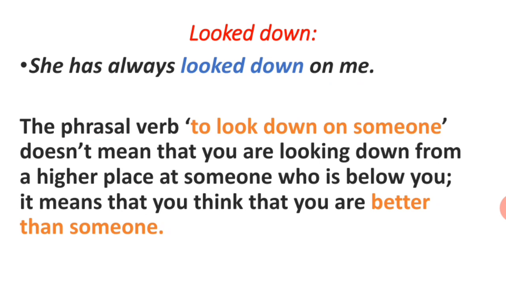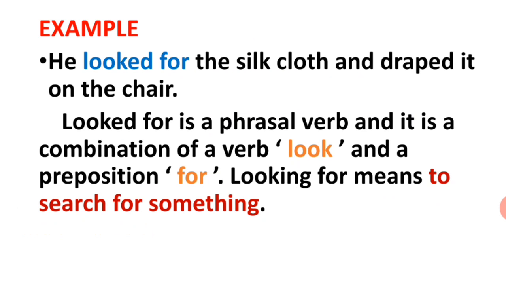Look down. Look down is a phrasal verb. Let's consider the sentence. She has always looked down on me. Here, look down doesn't mean that she is looking down from a higher place. Look down means she is thinking that she is better than someone. Clear? Let's look at another example.